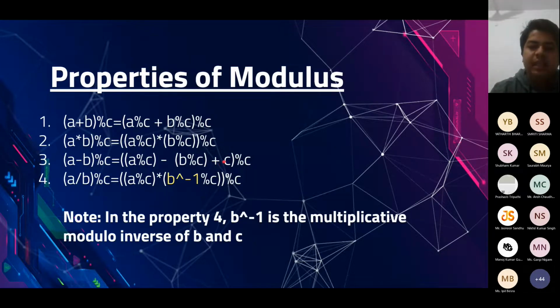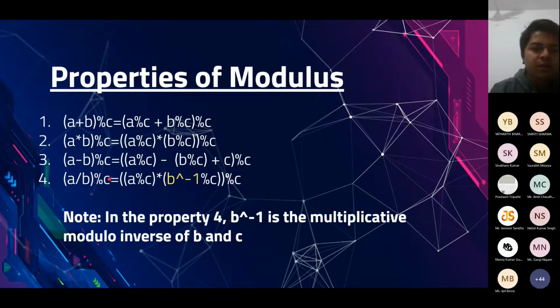So we are adding this C in order to make this operand non-negative, and then we take its modulus. For example, if I want to calculate -1 mod 4, I will first add 4 to -1, that is 3. And then I take its mod with 4. So 3 mod 4 is 3. Now this is the correct answer. In case of Python, it works completely fine even if you do not add the C. There, -1 mod 4 gives you 3 only. But in case of C++, there is some problem with it.